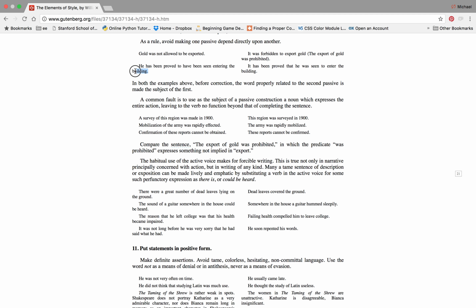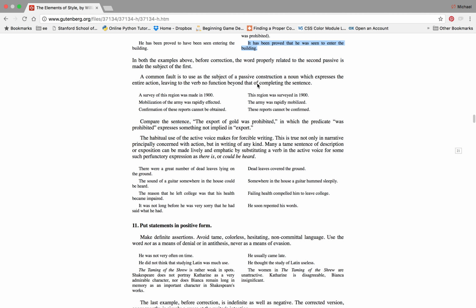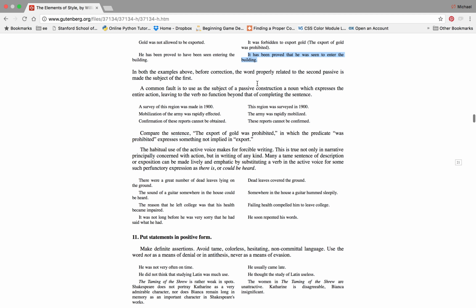He has been proved to have been seen entering the building. That just seems awkward. Has been proved to have been seen. It sounds awful. Just look at it. It looks and sounds awful. It has been proved that he was seen to enter the building. Okay. Better. It was forbidden to export gold.